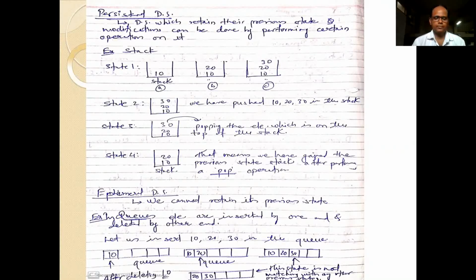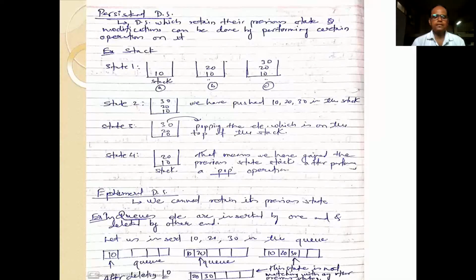When we insert an element in a stack, we call it a push operation. So we have pushed the elements 10, 20, 30 in the stack. So this is your state 2. State 1 and state 2, these are the two states.